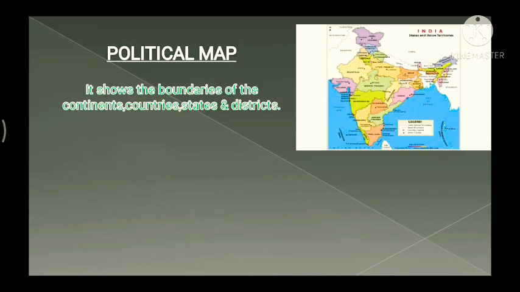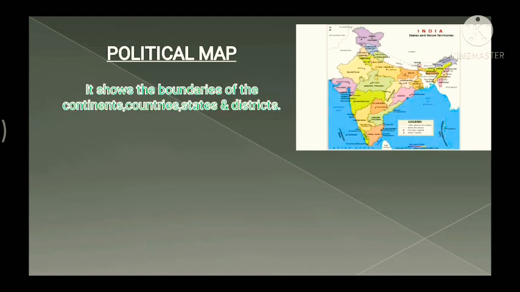Often they are painted in different colors so we can see them better. As you can see in the picture, they also show different roads, cities, and major water features such as oceans, rivers and lakes, with names. All these things we get in a political map.